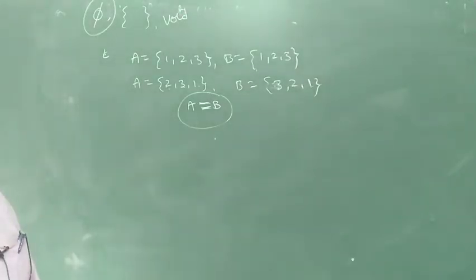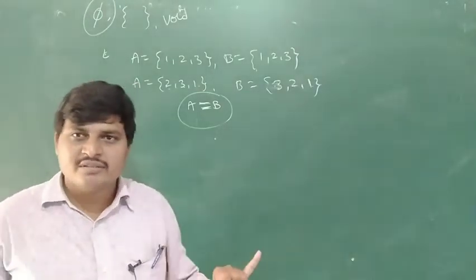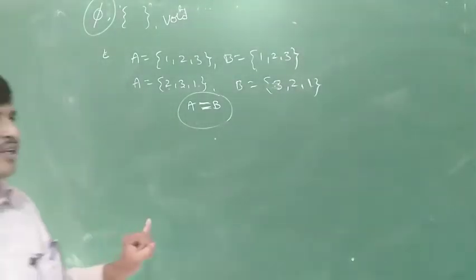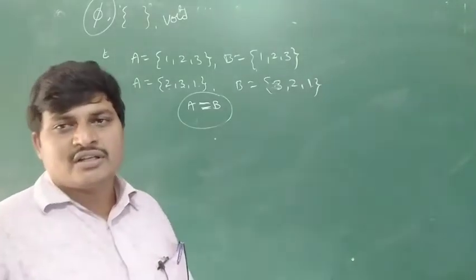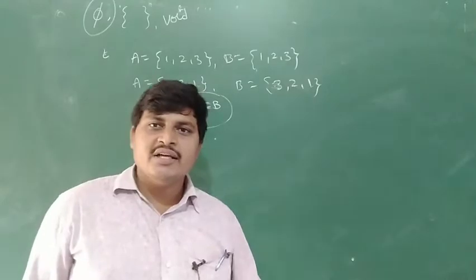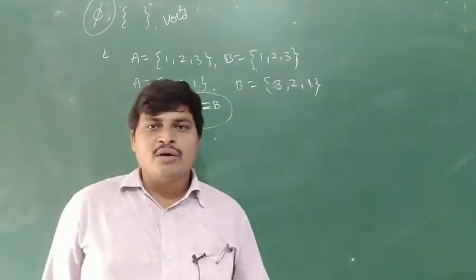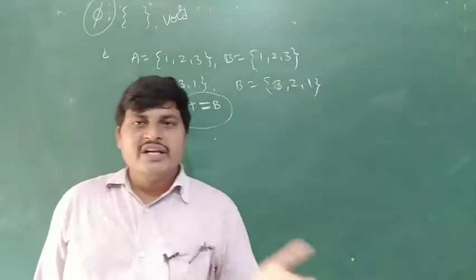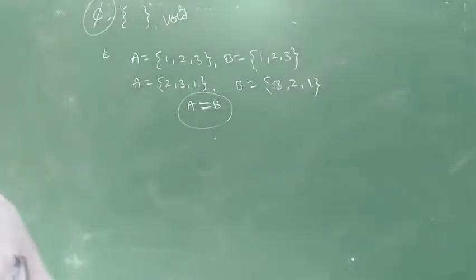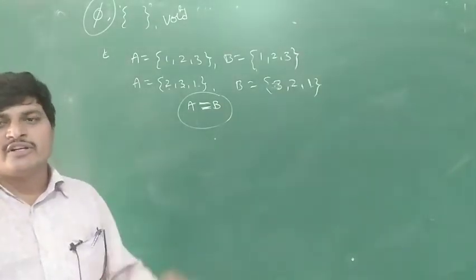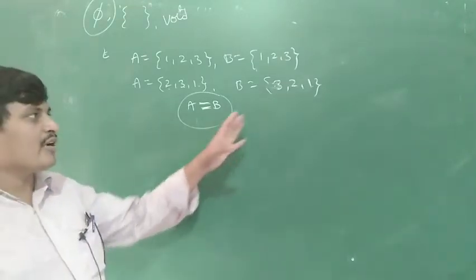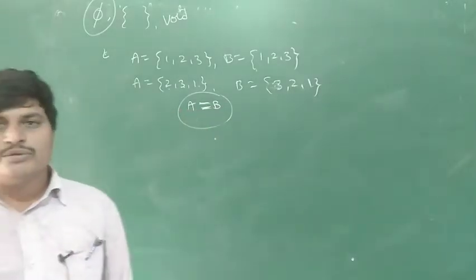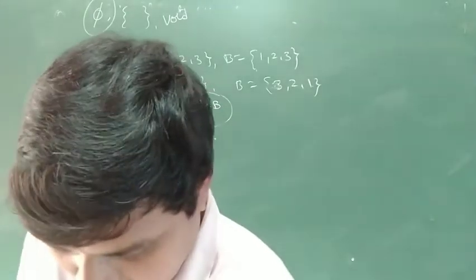Next topic, what is the empty set? A set containing no elements. Next, what are finite and infinite sets? A set containing countable elements is called finite. Uncountable elements are infinite. Next, equal sets. If A and B are two equal sets, they have the same number of elements. The symbol is A is equal to B.